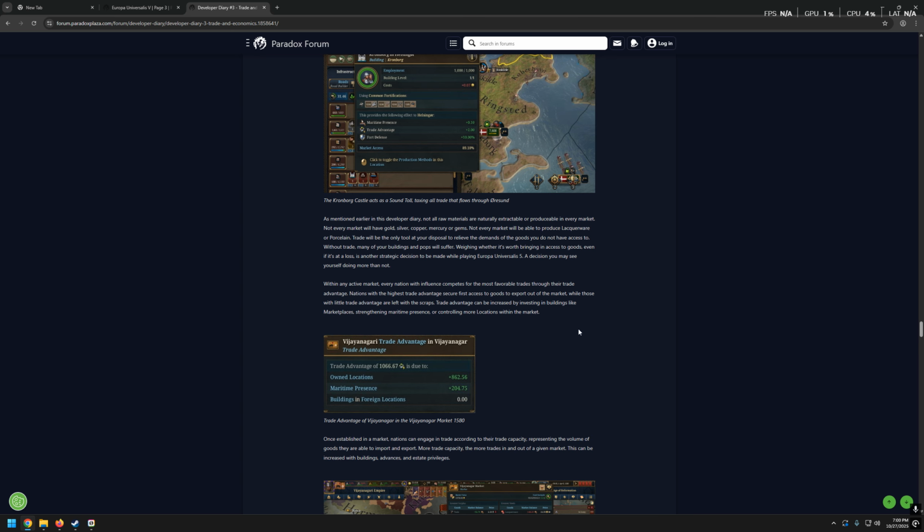As mentioned earlier in this developer diary, not all raw materials are naturally extractable or producible in every market. Not every market will have gold, silver, copper, mercury, or gems. Not every market will be able to produce lacquerware.